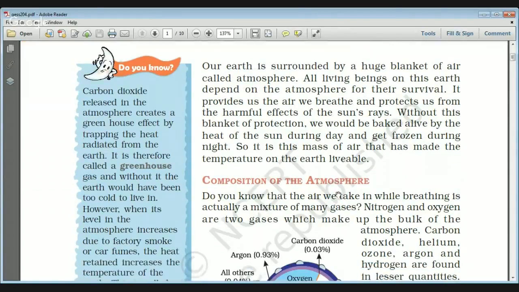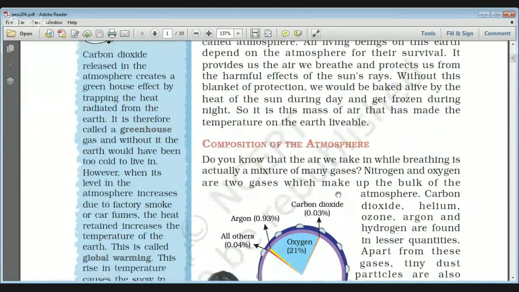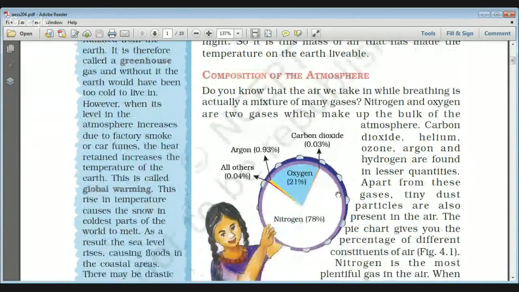But the problem arises when the amount of CO2 keeps increasing because of the continuous release of CO2 through industries, vehicles, factories, the smoke or car fumes. That is why the heat retained increases the temperature of the earth, which is known as global warming.